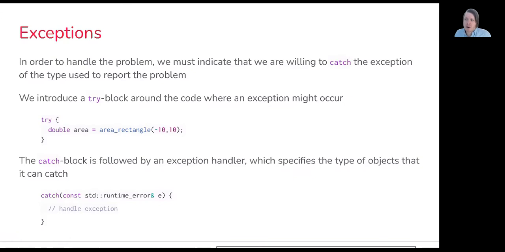In order to do this, what we're going to do is first place a try block around the code where an exception might occur. So think about this as we'd like to try to execute this code, and then if something happens, we'll have a catch block which will directly follow, which will specify the types of exceptions that we're willing to deal with. So in this case, the only type of exception that we're willing to do something about is going to be a runtime error. And don't worry about this ampersand post-fixing the runtime error type. We'll get into that in a little bit, but just go ahead and follow this convention.